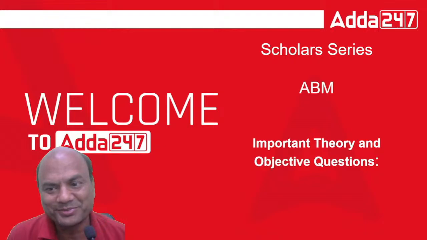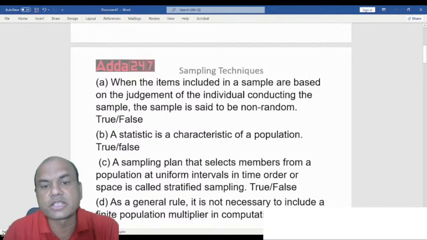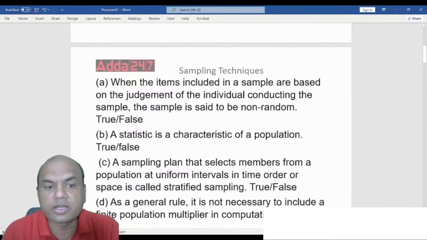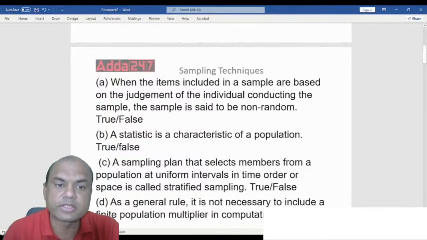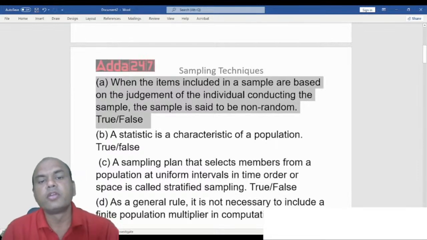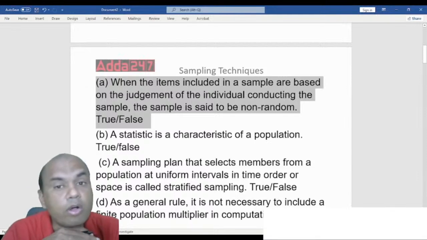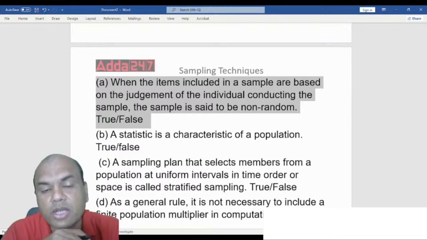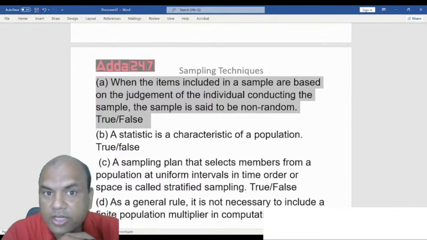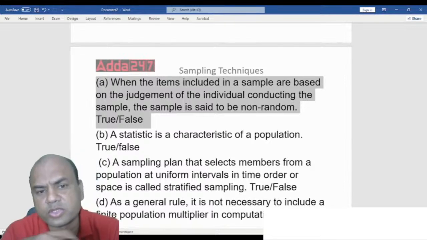Let's start. When the items included in a sample are based on the judgment of the individual conducting the sample, the sample is said to be non-random. Is it true or false? We are talking of this A1 now. When the items included in the sample are based on the judgment of the individual conducting the sample is said to be non-random. What do you say, guys? Type in the comment section true or false. I want the answer only in true or false.